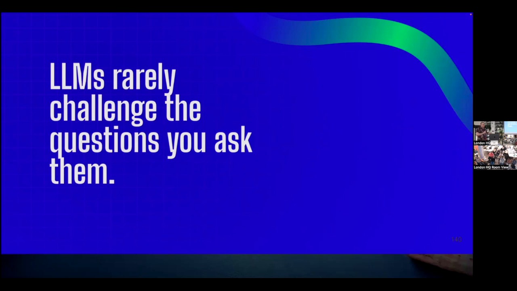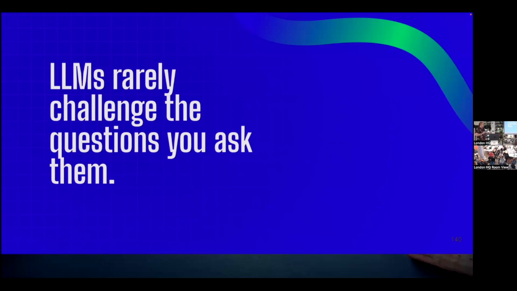It is really the point of an LLM for it to answer a question with confidence and with as much clarity as it can. They are not built to challenge the things that you have asked of them. They are built to give you confident answers to the questions you pose. And that means that they aren't a good replacement for documentation or for talking to somebody who's more experienced, because they will not make you reassess whether what you want is what you should really want.